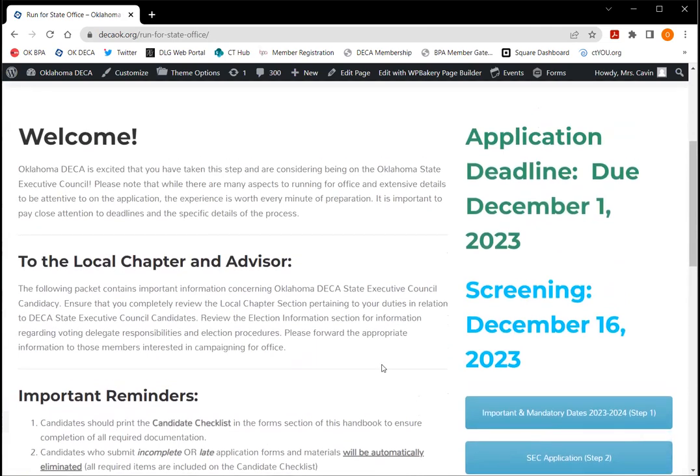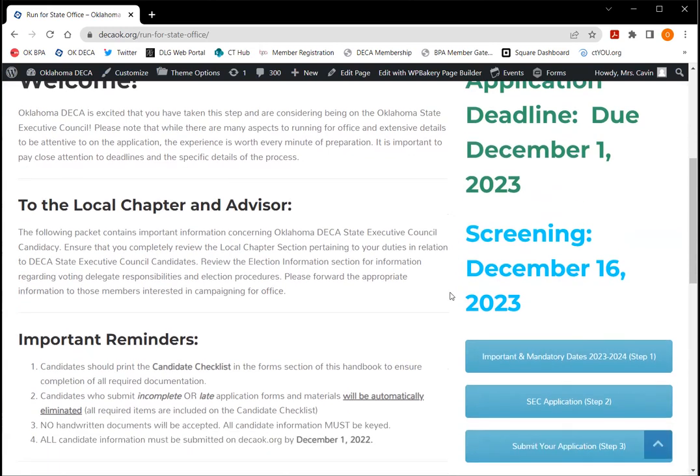The first reminder that I'd like to tell you is that the applications are due on December 1st, 2023 by 11:59 p.m. We'll close that so that I can start reviewing all of those on December 2nd. You will get a notification no later than a week after the deadline date of whether you are accepted to go to the screening phase or not. So be looking for that around December 7th. Screening this year will be on December 16th, and that'll be held at Oklahoma Department of Career Tech here in Stillwater. Again, you'll get an invite to that.